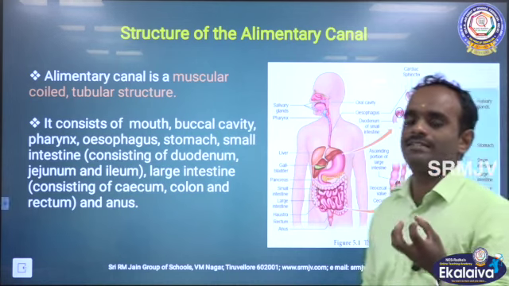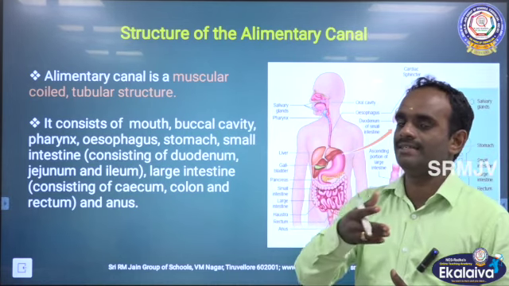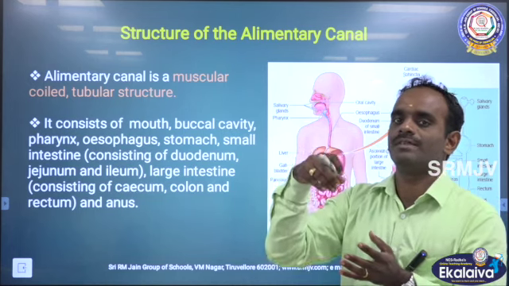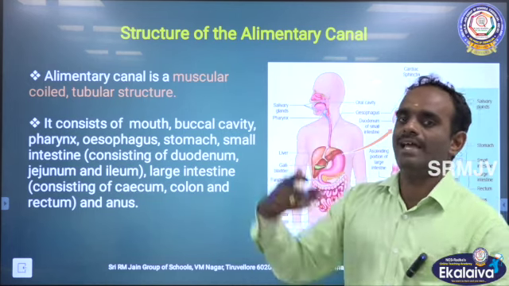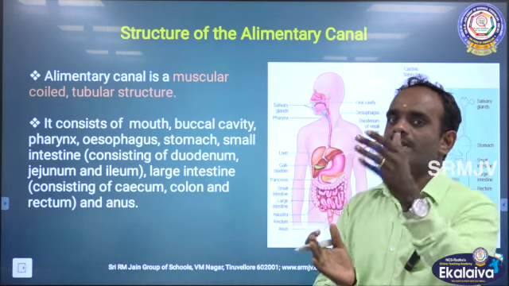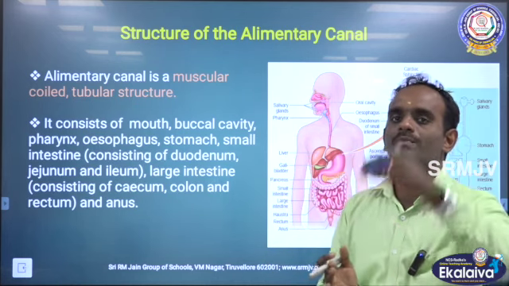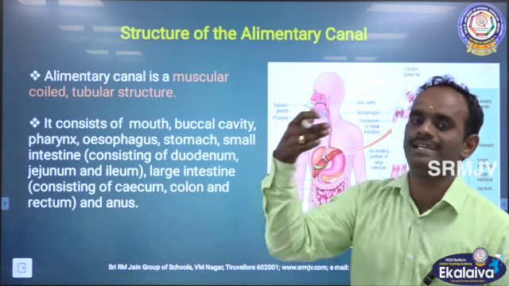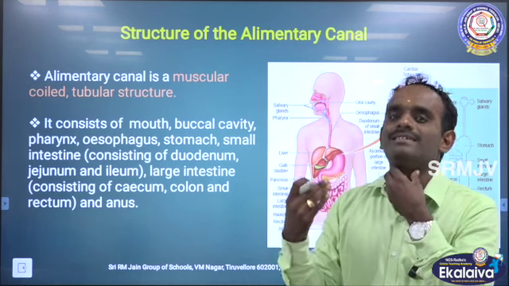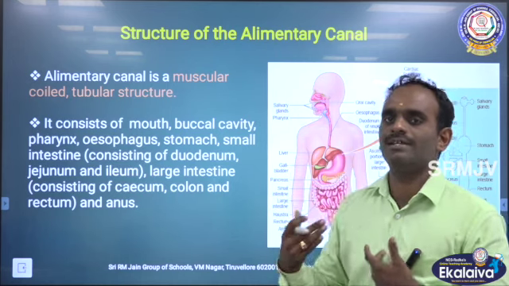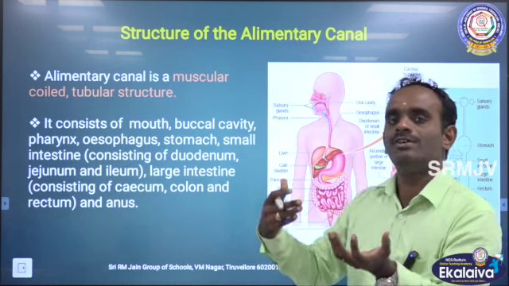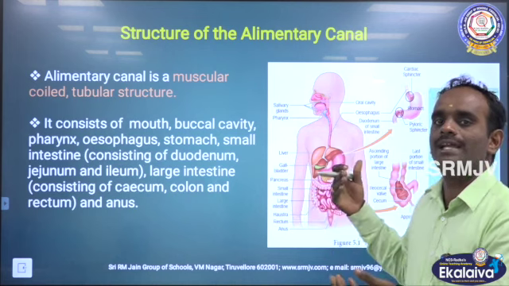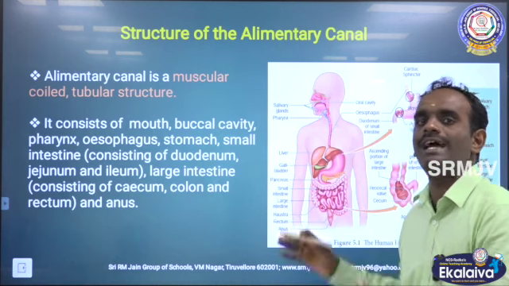Now, we will see the structure of the alimentary canal. As I said, what is the alimentary canal? It is nothing but the passage that starts from the mouth and ends at the anus. In between, so many organs are involved. What are the organs? The first one is the mouth or buccal cavity, and then pharynx, esophagus, stomach, small intestine, large intestine, rectum and anus.